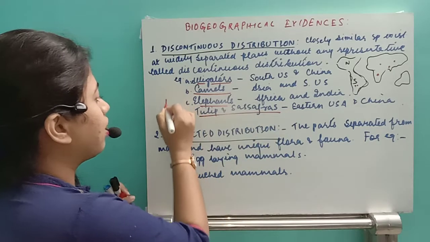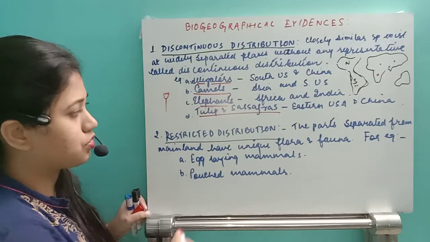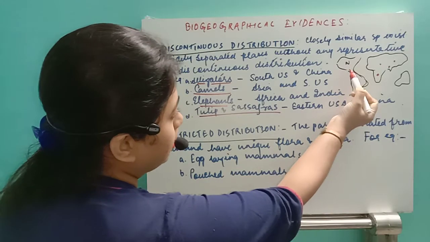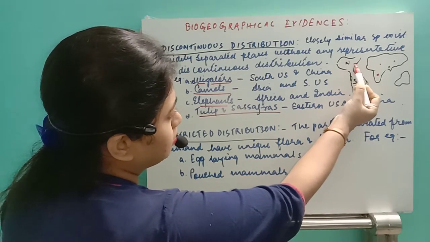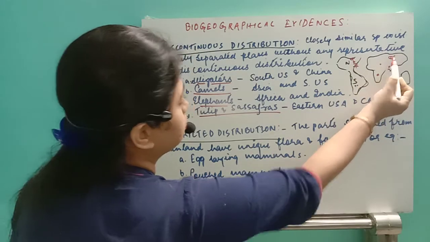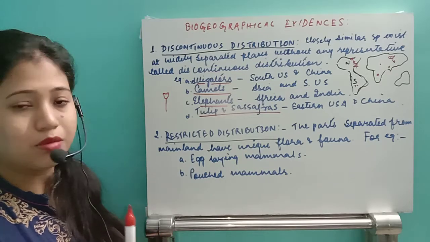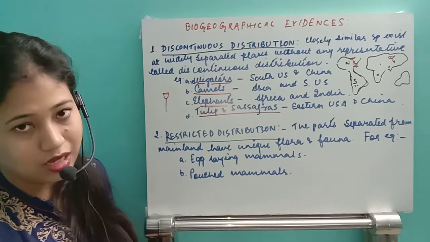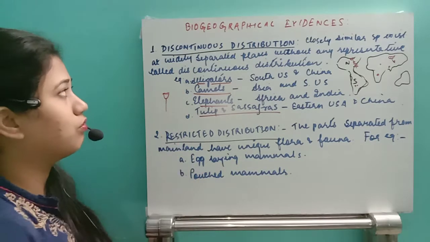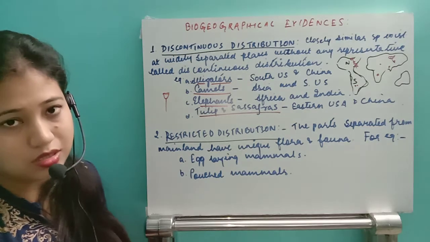Next one, flowers. This flower is tulip and another flower is sassafras. Both tulip and sassafras are found in eastern USA and China. In the eastern region we see the tulip, and in China also this flower is found. So how is it possible that a flower can be present in such widely separated areas or locations? This is an example of evidence of evolution, and one example within the evidences of evolution is discontinuous distribution.